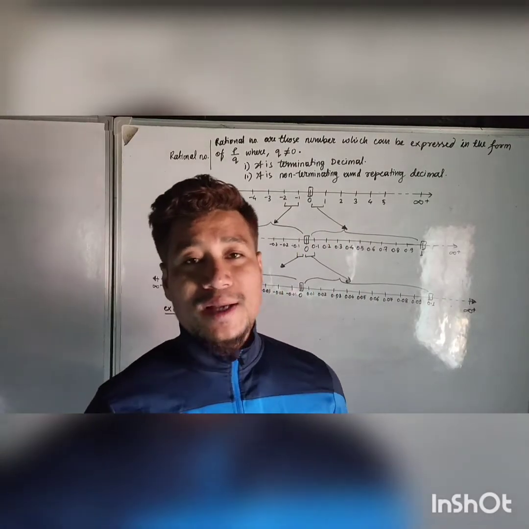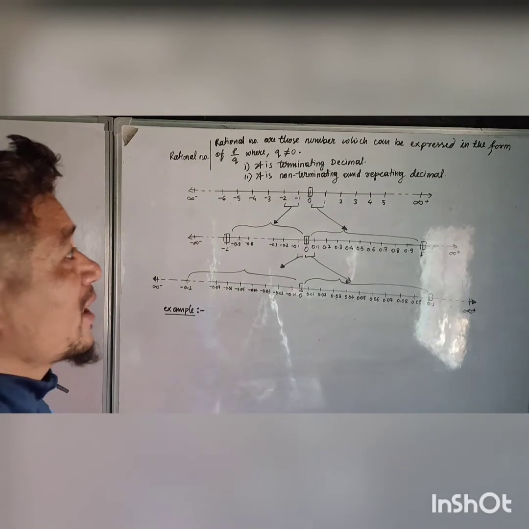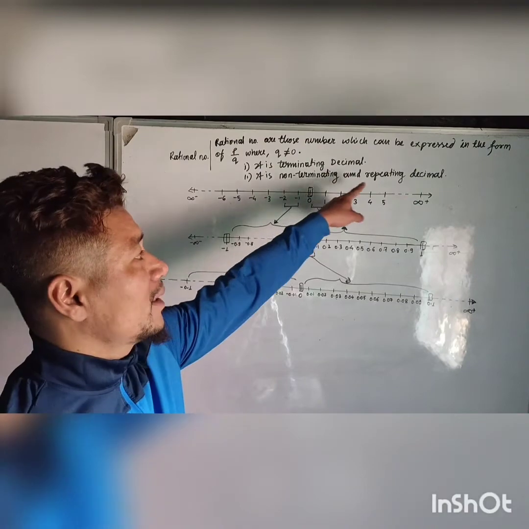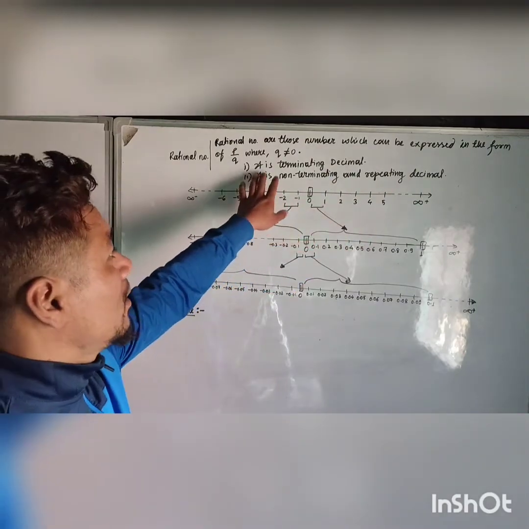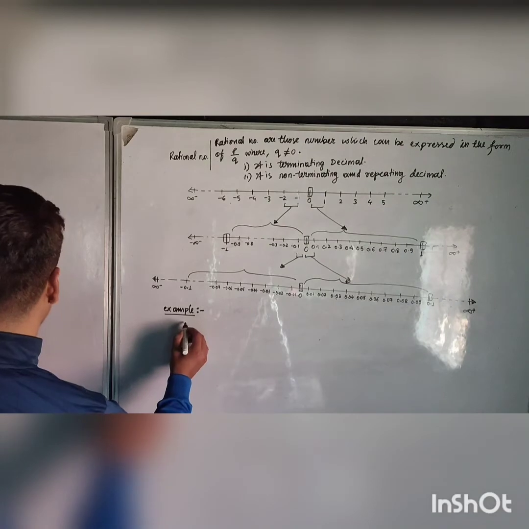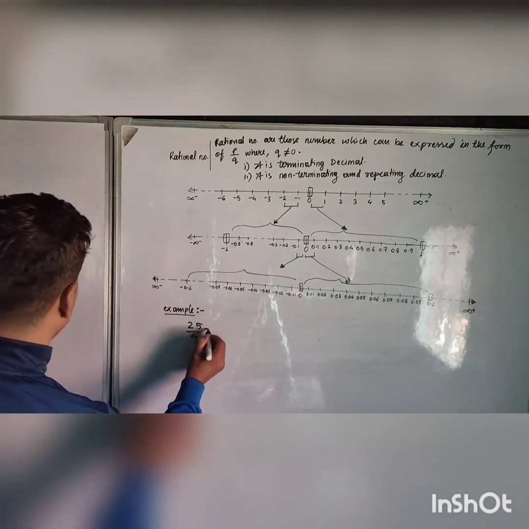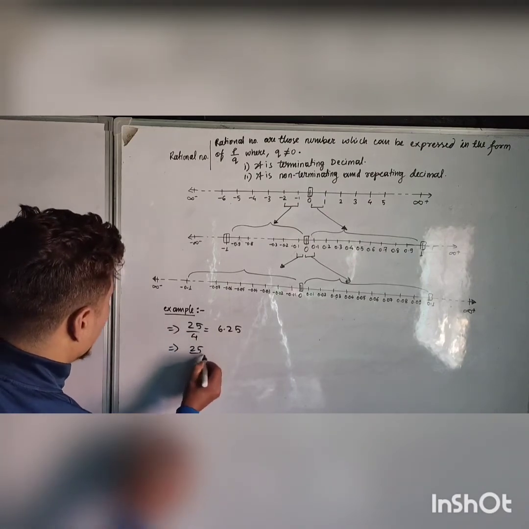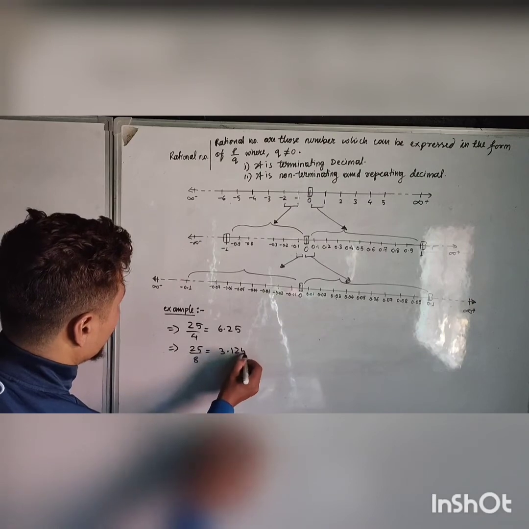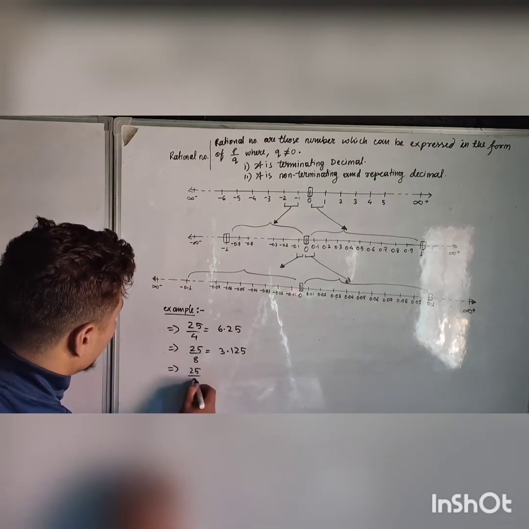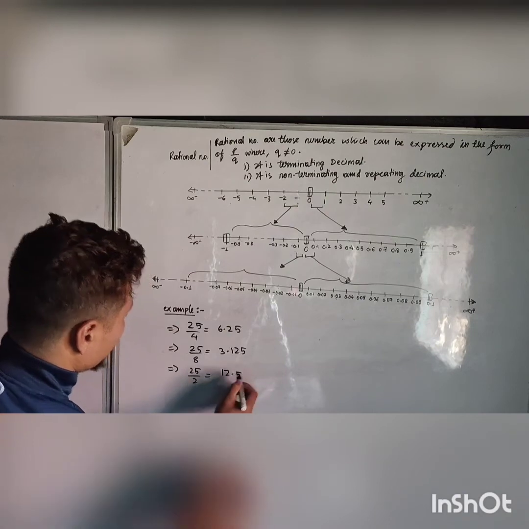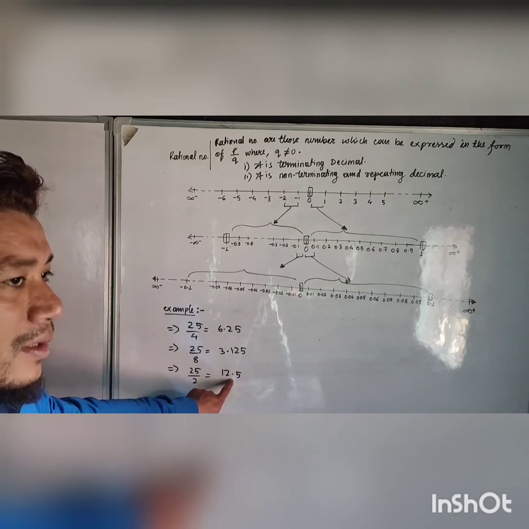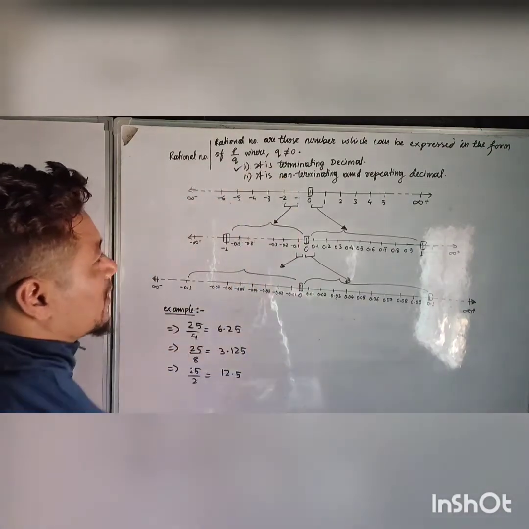Recapitulating regarding rational numbers: rational numbers are those numbers which can be expressed in the form p by q, where q is not equal to 0, and it is a terminating decimal or a non-terminating and repeating decimal. For example, 25 by 4, if you divide this, you will get 6.25. Another example is 25 by 8, which gives 3.125. And 25 by 2 gives 12.5. This one terminates after 2 decimals, this after 3 decimals, and this after 1 decimal. So these are examples of terminating decimals.